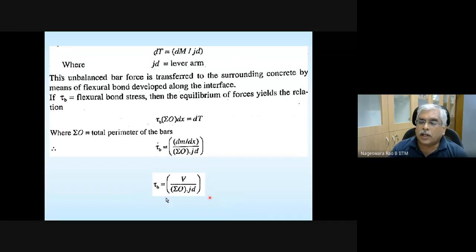And this tau b is what is called flexural. The bond stress that is arising here is due to flexure. So it's called flexural bond stress or local bond stress. It's going to be different at different locations along the length of the beam. Okay. So now let's proceed further.